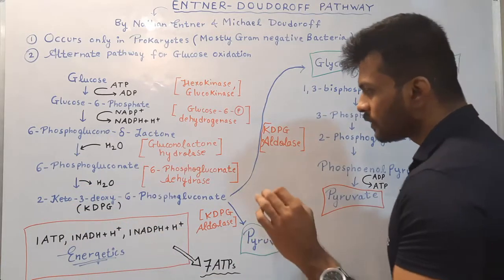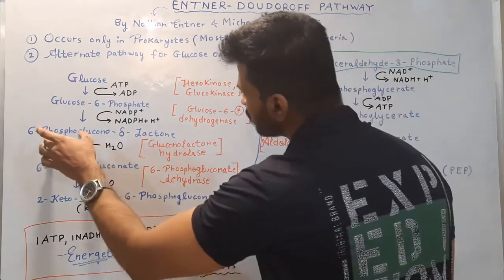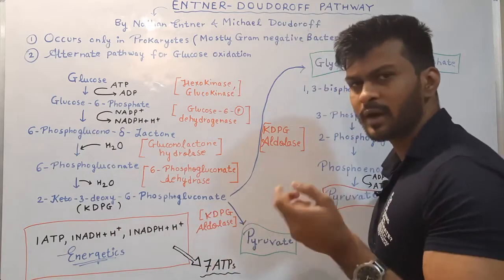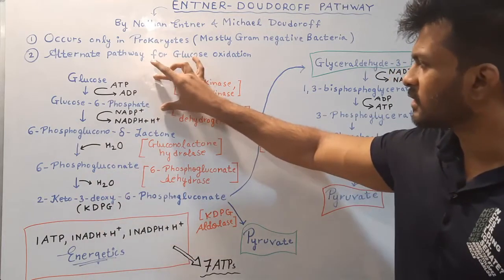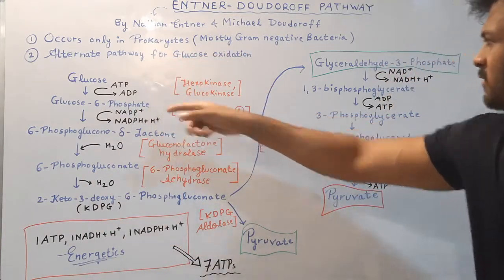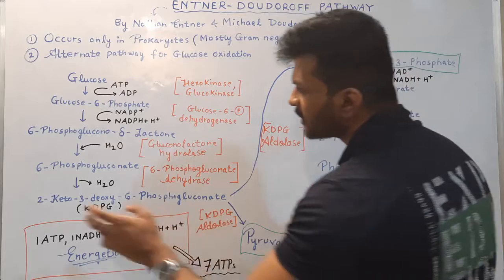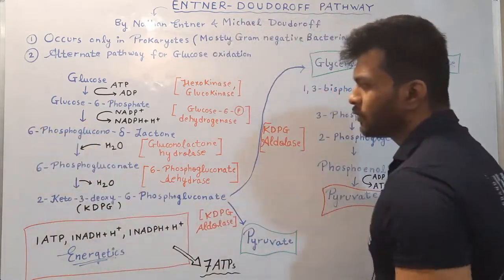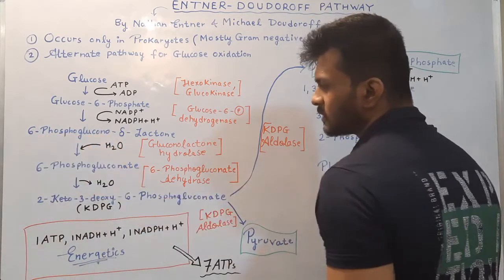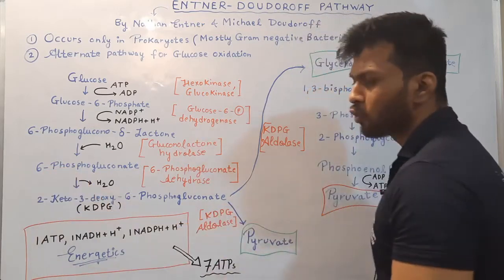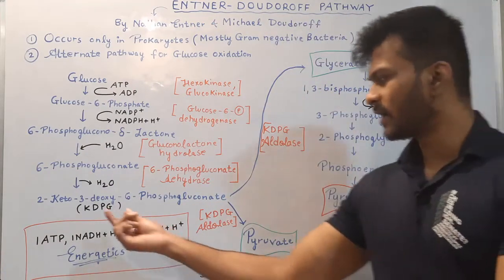If you want to remember the structure of this intermediate, you just have to remember the structure of 6-phosphoglucono-delta-lactone, after which you can easily deduce the structures of the remaining intermediates. We already know the structures of the glycolysis intermediates, glucose to glucose 6-phosphate, and the remaining are glycolysis intermediates. You just have to add a water molecule in the structure of this, then you will get 6-phosphogluconate, and after removal of a water molecule from this 6-phosphogluconate, you will get KDPG.